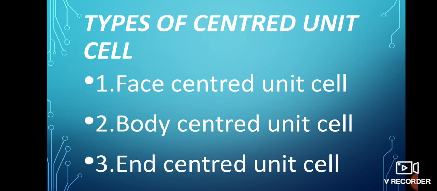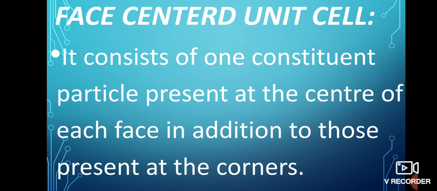Types of centered unit cell. There are three types of centered unit cell. First is face-centered unit cell, second is body-centered unit cell, and third is end-centered unit cell. Now what is face-centered unit cell?